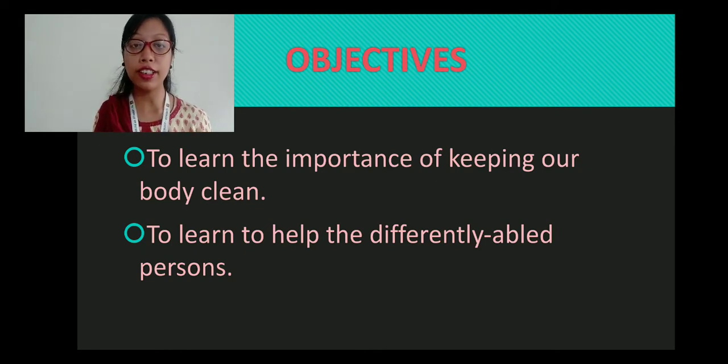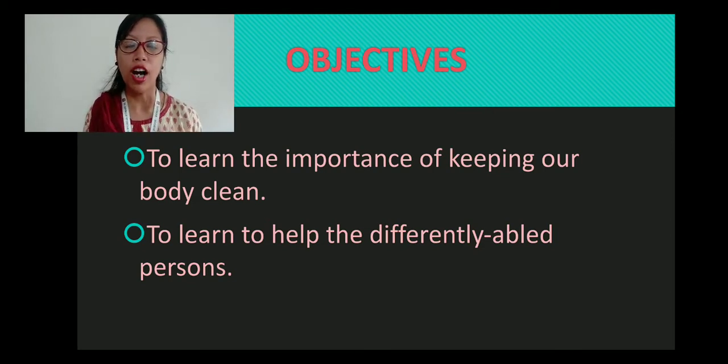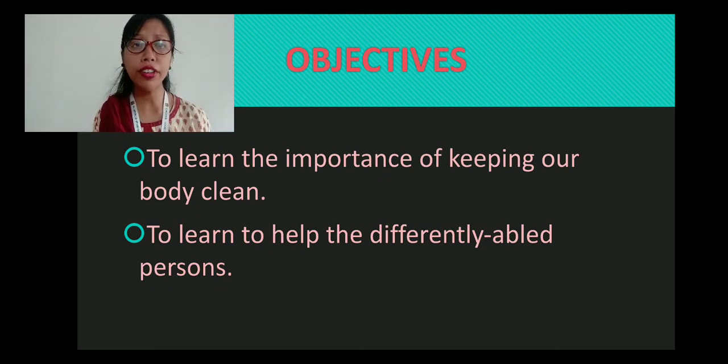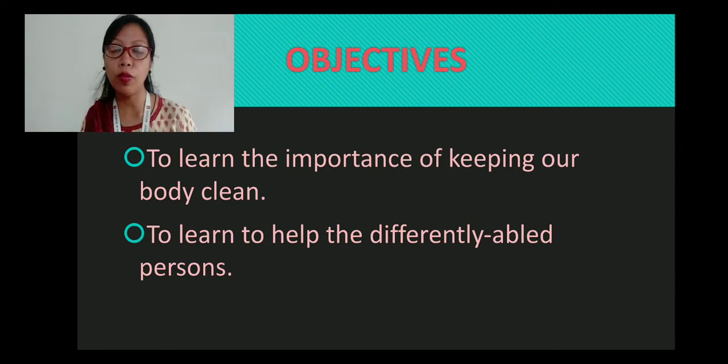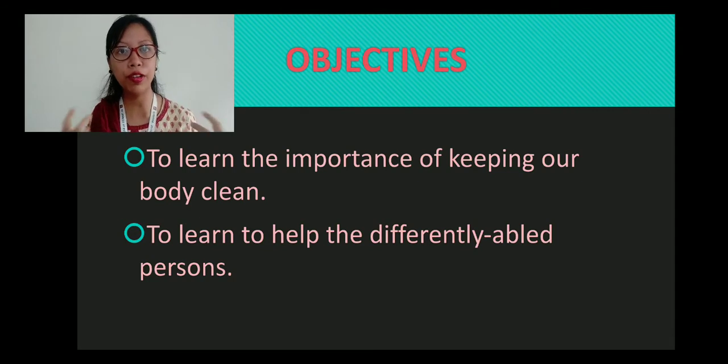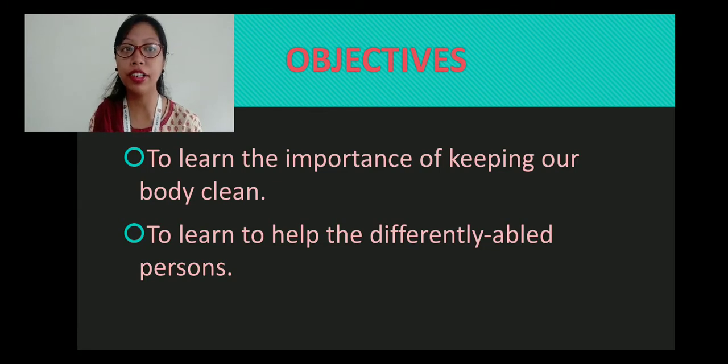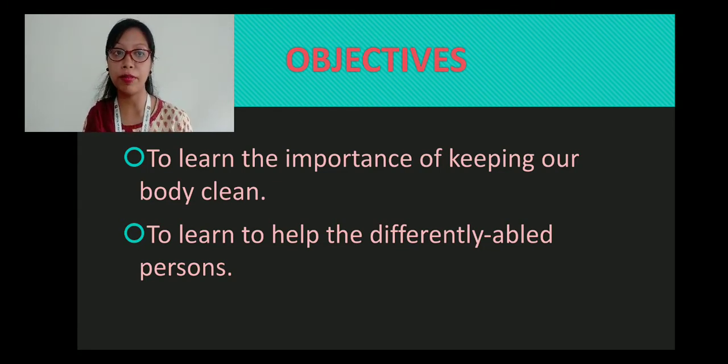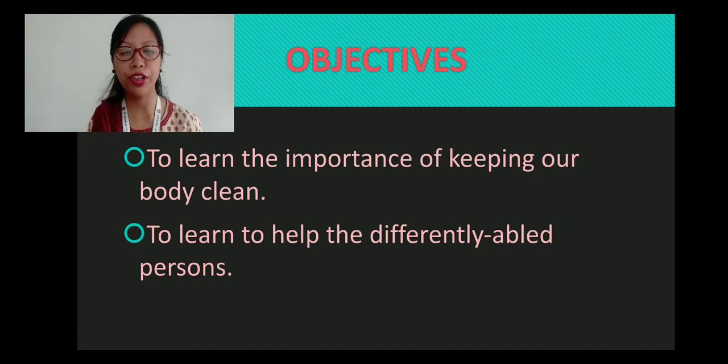In today's class we are going to have 2 objectives. The first one is to learn the importance of keeping our body clean. After discussing how to take care of our different body parts, we will come to know the importance of keeping our body clean. So why should we keep our body clean? To get rid of the germs and diseases so that we don't fall sick, right? Next is to learn to help the differently able persons. How are we going to help them? I am going to share 4 or 5 tips in the later discussion.